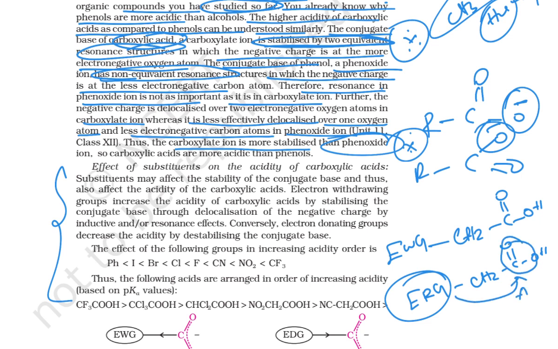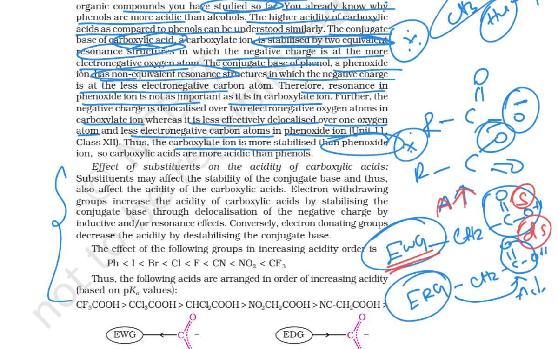At that time the acidity decreases, but in case of an electron withdrawing group, it is going to stabilize your carboxylate ion, at that time the acidity increases. Okay, so again one more time I will tell you. Your electron withdrawing group can stabilize your carboxylate ion. At that time your acidity increases, but in case an electron releasing group is there, it is going to destabilize your carboxylate ion.